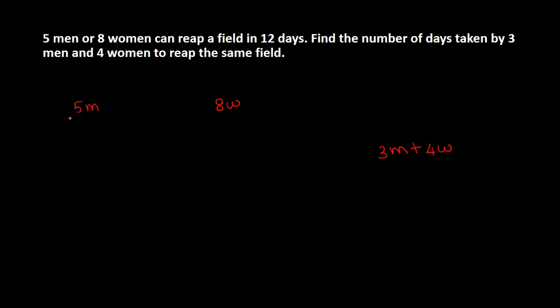Okay, now 5 men or 8 women can reap a field in 12 days. So 5 men have to work for 12 days or 8 women have to work for 12 days, then only my total work will be over. Like other problems, here also we are supposed to find the total work and also the individual efficiency. Here, 2 different people are involved, men and women. So we are supposed to find the efficiency of men and women.